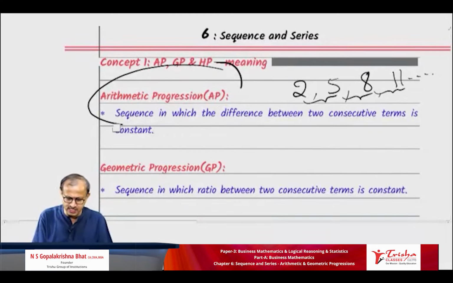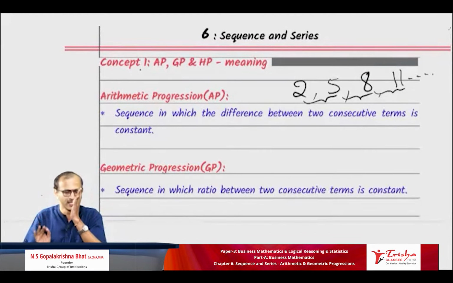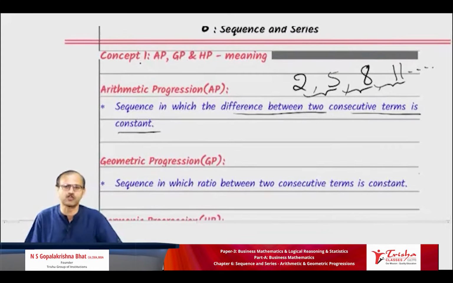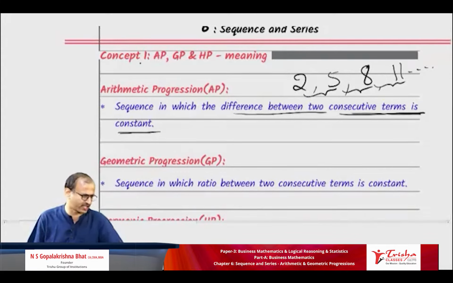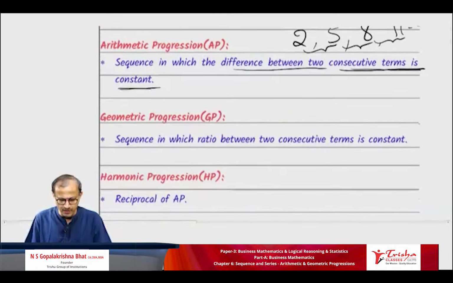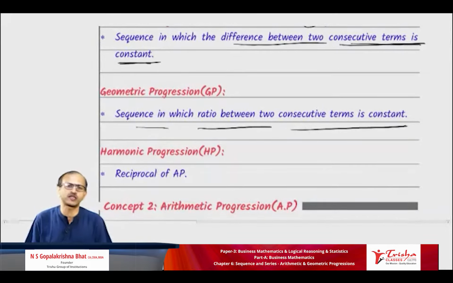Sequence in which, write quickly. Once the class gets over, everything should be there in your mind, in such a way that you have to write very neatly. Sequence in which the difference between 2 consecutive terms is constant. All of you write, difference between 2 consecutive terms is constant. Written, what we call common difference. Geometric progression, GP: sequence in which the ratio between 2 consecutive terms is constant.